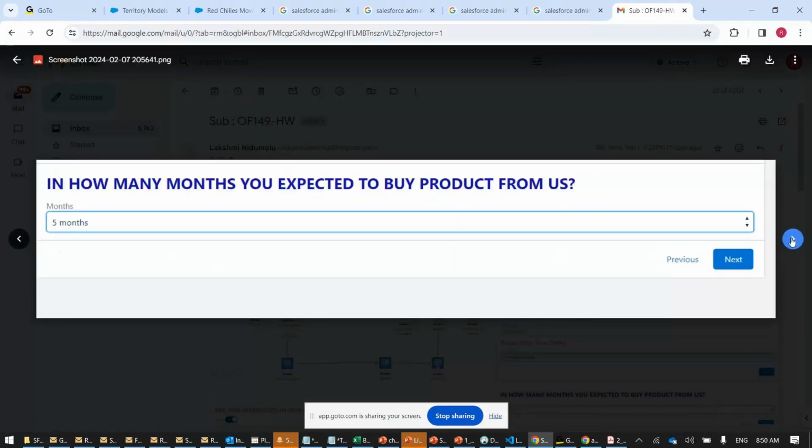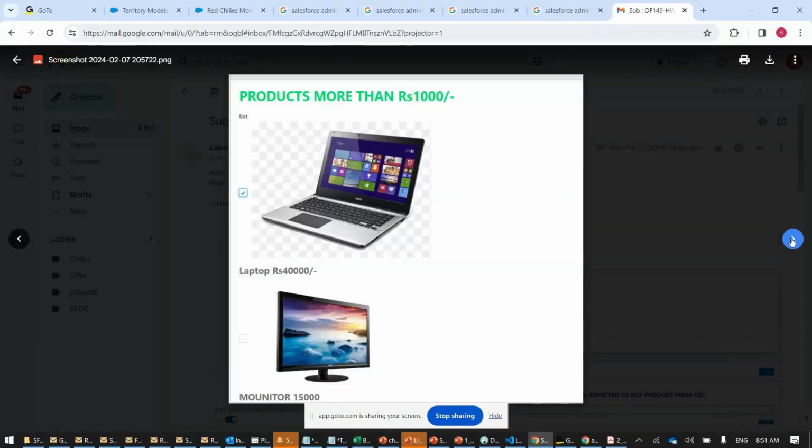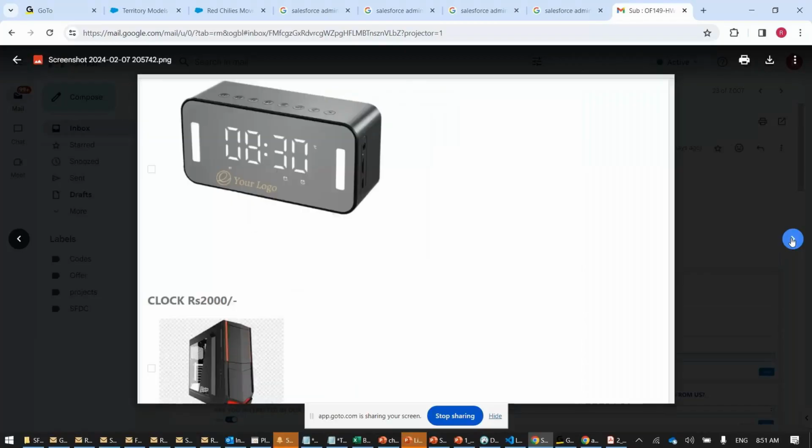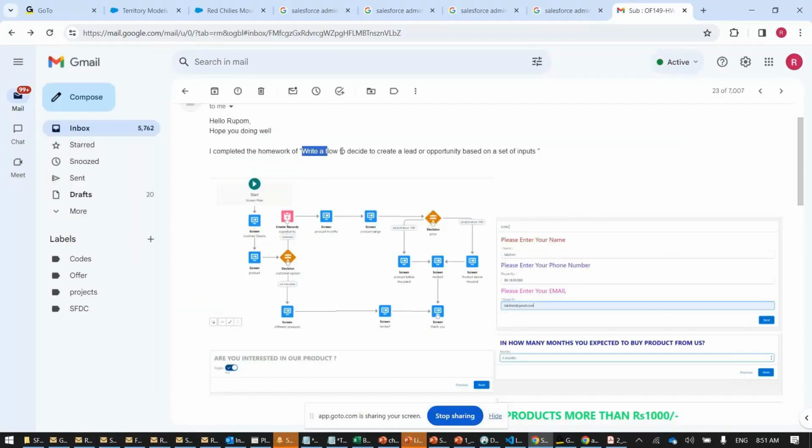How many products are you expecting from us? What is the product range you are expecting? Then automatically on the screen, the products will be displayed. This is the laptop. Then these are the products they will display. See, all built using Flow. Then the order is placed, a whole process. See, write a flow to decide to create a lead or opportunity based on a set of inputs.